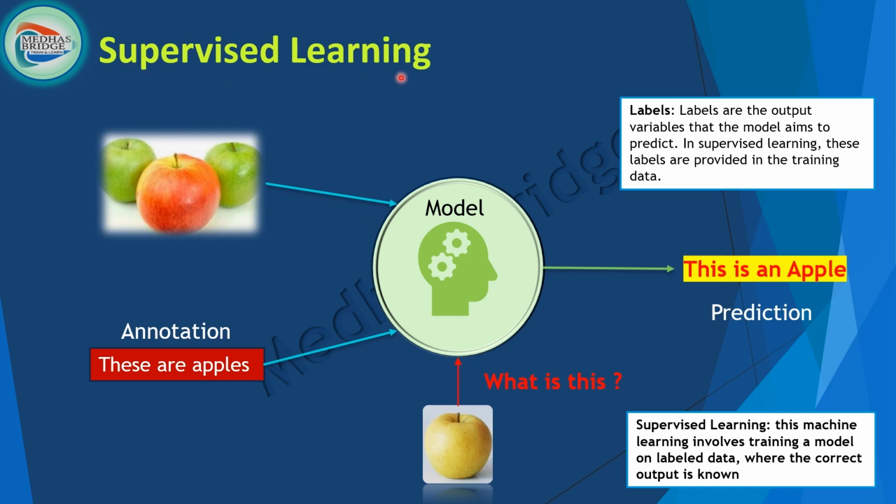Supervised learning. This is one type of ML, machine learning, right? So how is the model built in supervised learning? Assuming that you have a newly born baby, how would a newly born baby understand the things around us, right? Let's say you show an apple, how would a baby know that this is an apple, right?